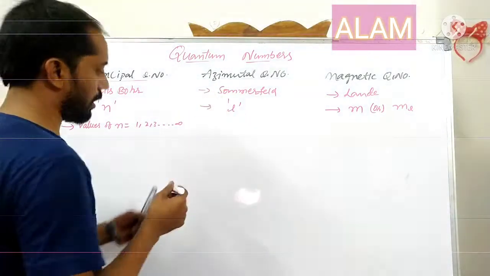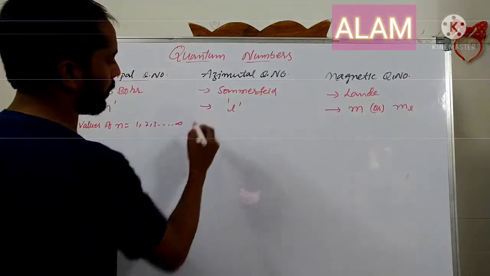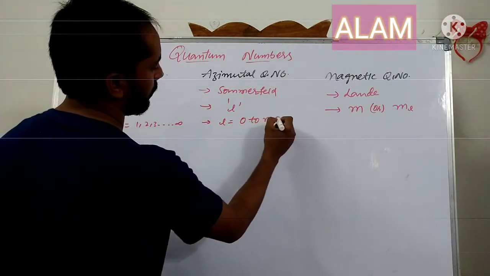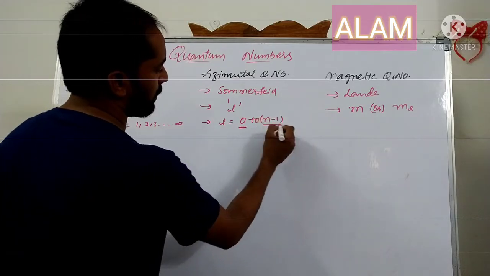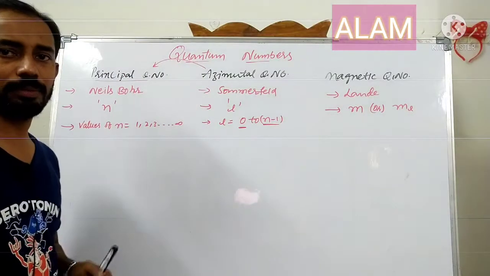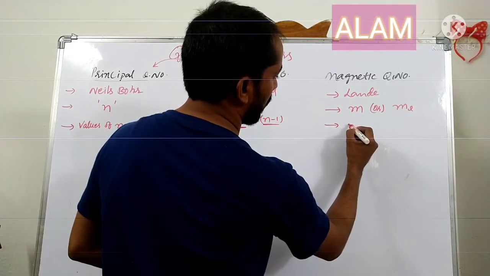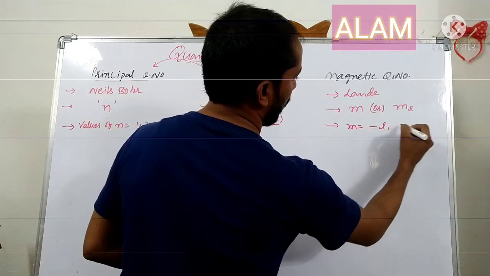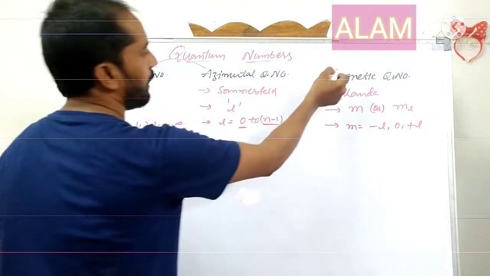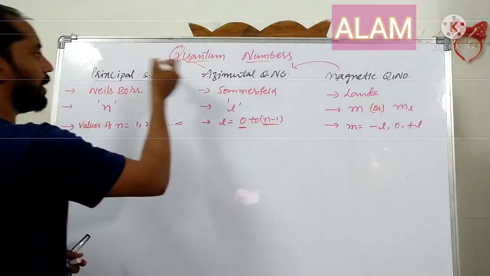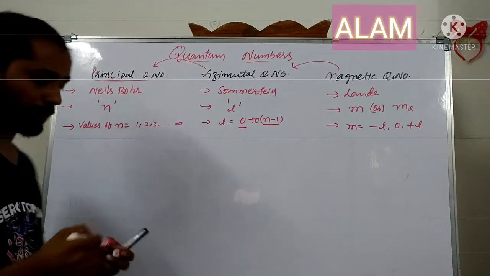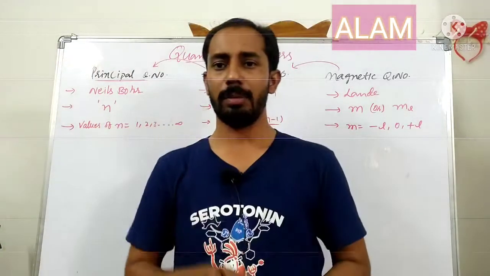The possible values of the azimuthal quantum number l are 0 to n minus 1. The minimum value is 0 and the maximum value is n minus 1. So the azimuthal quantum number depends on the principal quantum number. The m values are minus l to plus l including 0, so the m value depends on the azimuthal quantum number, which depends on the principal quantum number. That's why it is the principal, or major, quantum number.